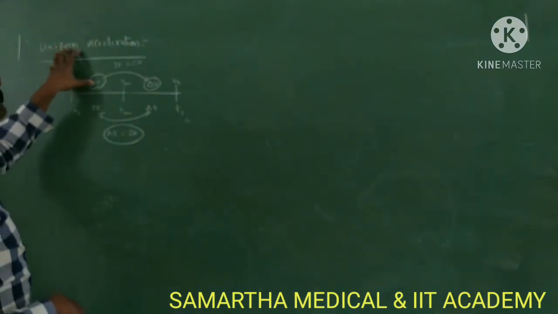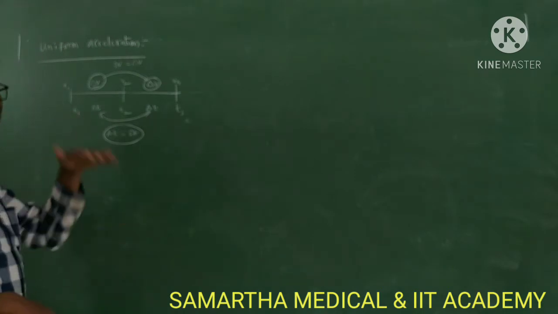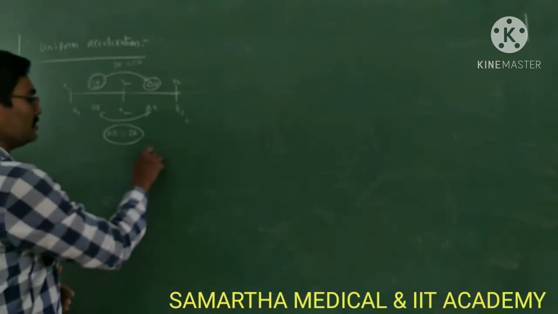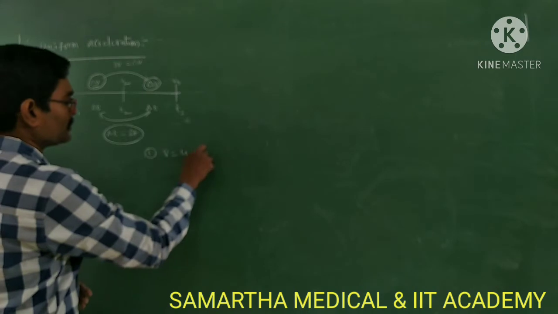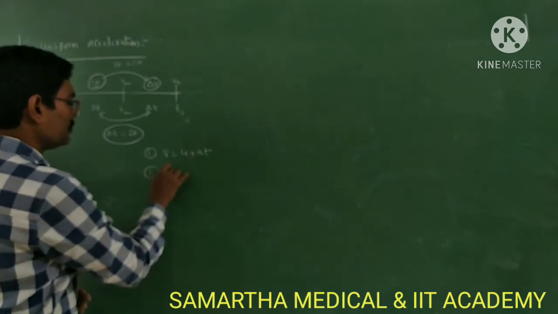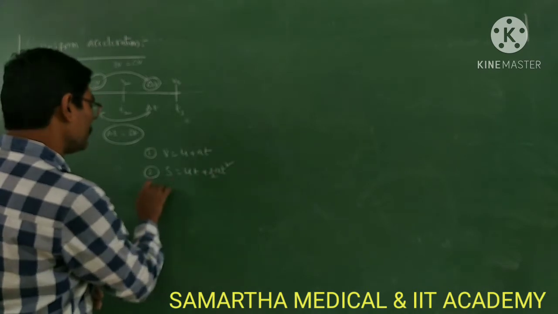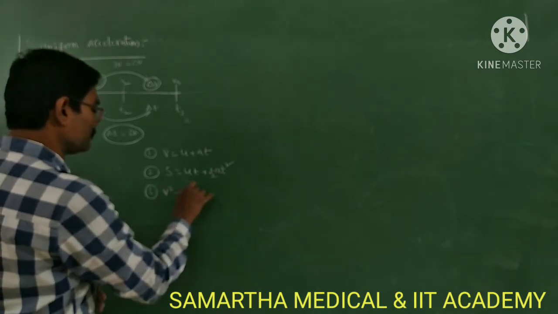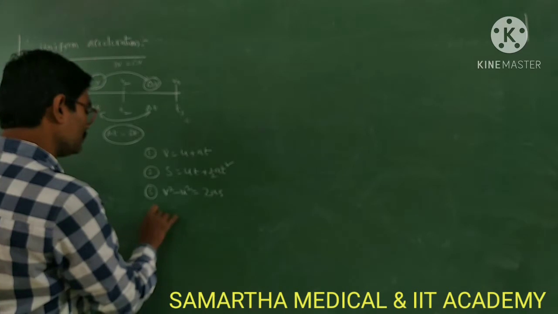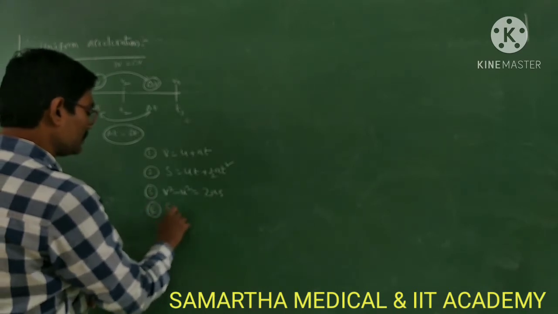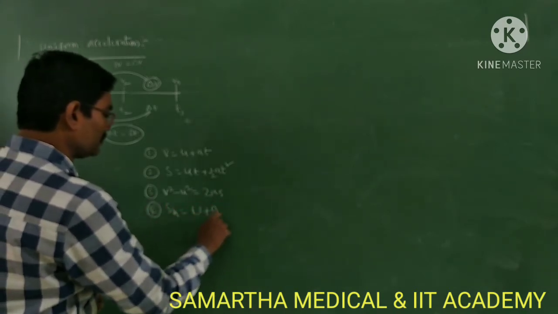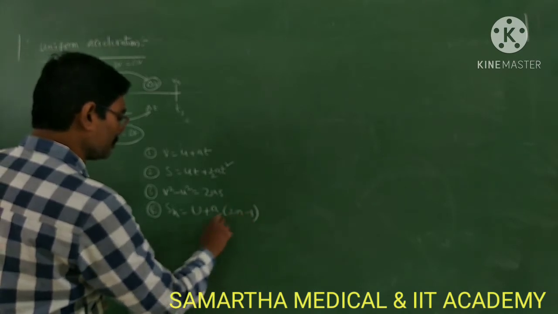For uniform acceleration, we have some equations of motion. What are they? v is equal to u plus at, s is equal to ut plus half at square, v square minus u square equal to 2as, and Sn equal to u plus a by 2 into 2n minus 1.